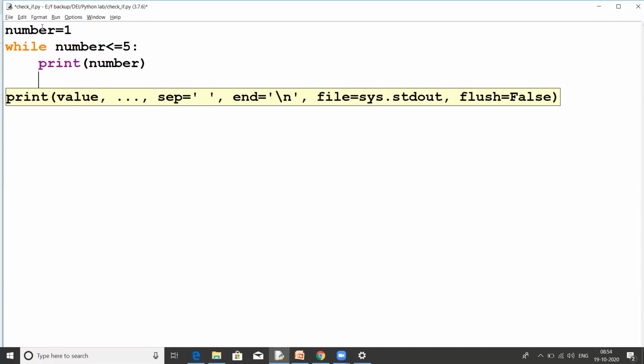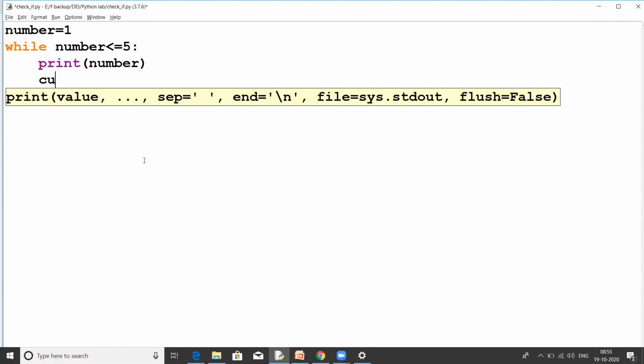Now I want to increment my number because the number is 1, and if at this condition I want to print my number, it will go into an infinite loop. Why? Because the number will remain 1. I am not incrementing or decrementing this number at any stage, so this program will go into an infinite loop. I will show you what an infinite loop is later. Let's first complete this program.